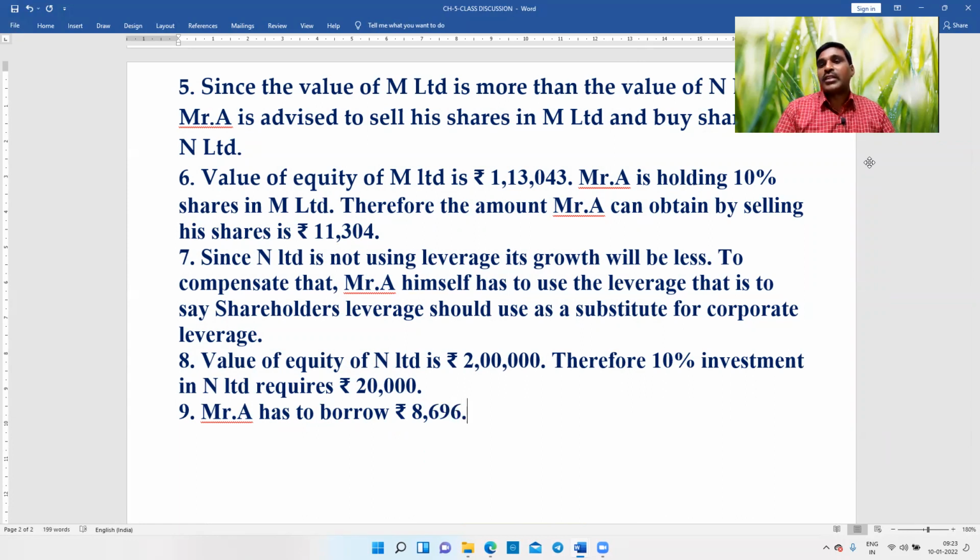At what rate of interest can he borrow? It depends on the market rate. But since the information is not given, Mr. A has to go to the bank and borrow the money, or Mr. A has to go to his friends or relatives, etc. How much rate of interest they will charge? That is not given in the question. Where A can borrow the amount and how much rate of interest A has to pay, that is not given in the question. So therefore, since the information is not given, what we are assuming is that